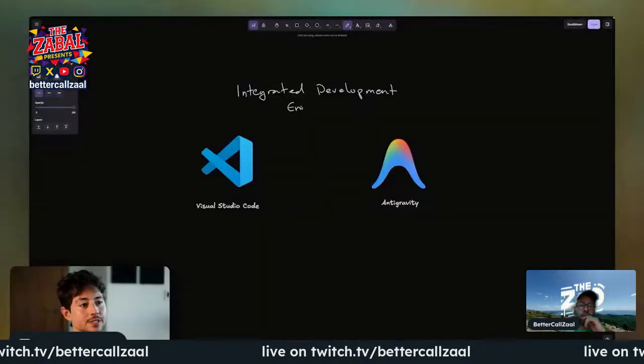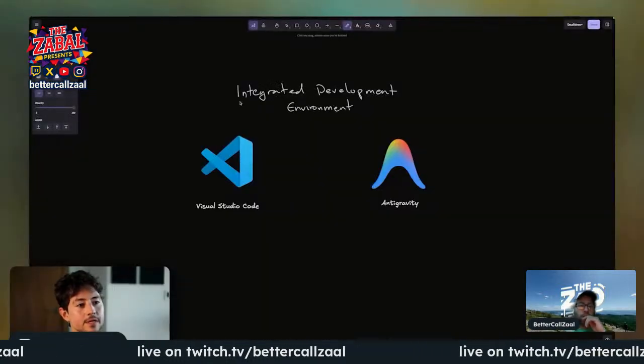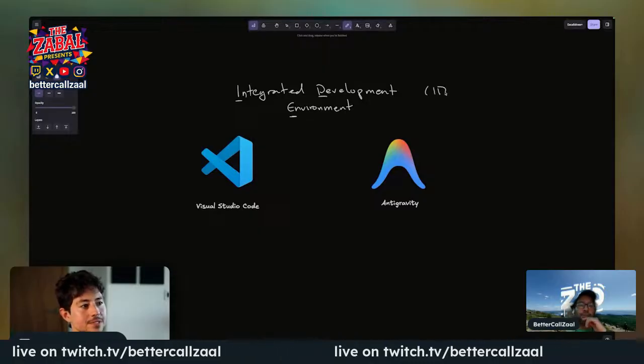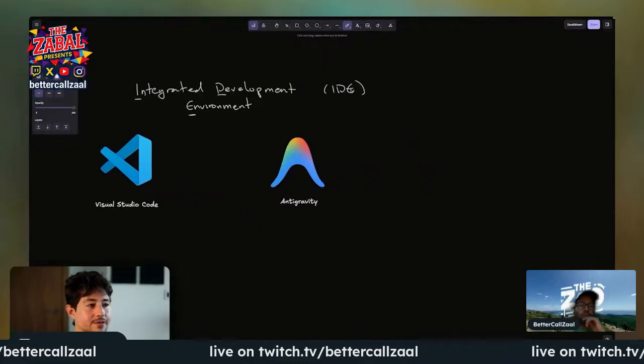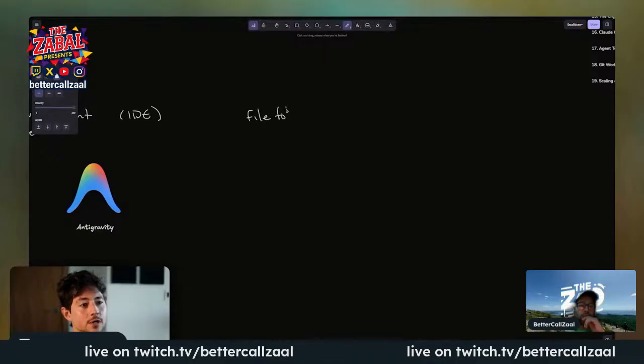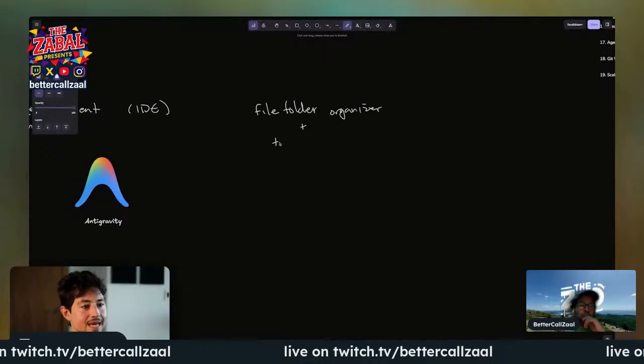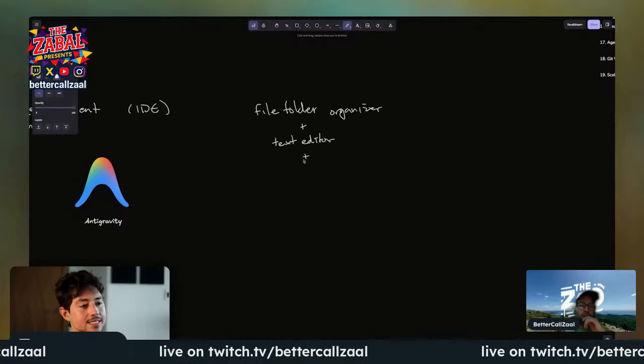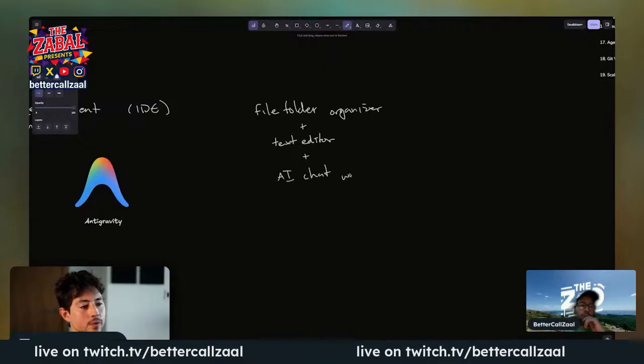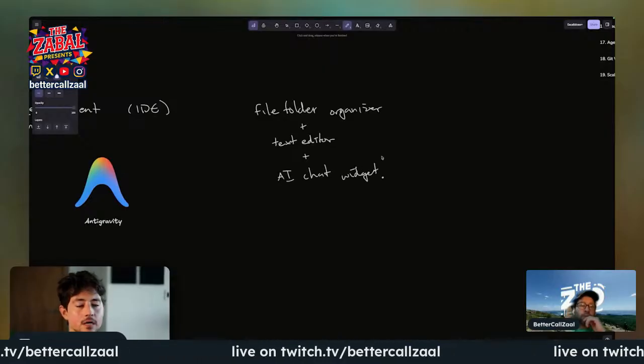Well, that takes us to the next logical question, which is, Nick, what is an integrated development environment? An integrated development environment, also termed IDE, is basically three things put together, okay? It's a file folder organizer plus a text editor plus an AI chat widget, similar to what you get if you go on chatgpt.com or claude.ai.